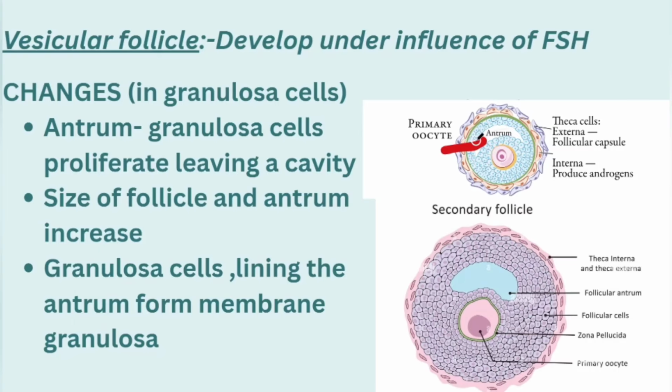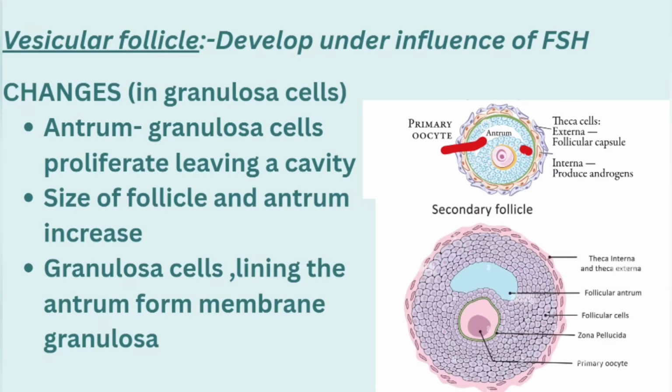You can see in the diagram, antrum is a white space, and these are the granulosa cells which are continuously proliferated around the ovum, but there is a space, there is a cavity between the granulosa cells. That space, that cavity is called an antrum, and the size of the follicle and antrum goes on increasing.